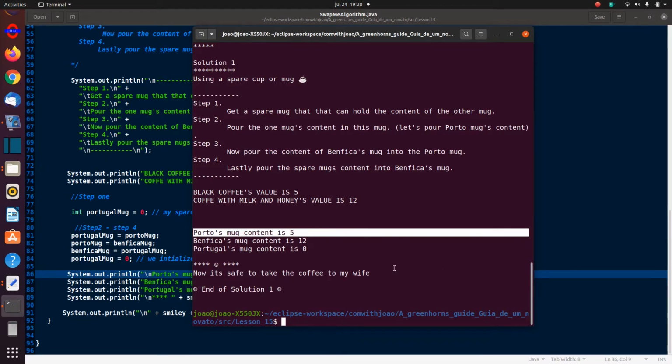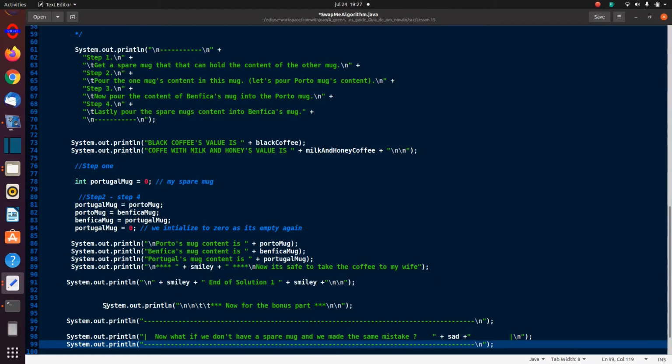Then I took the Benfica's content, which was black coffee, which belonged to the Porto mug. I allocated that, you can see over here, to the Porto mug, and then the one that was in my spare mug I added to the Benfica mug, and I basically swapped them around.